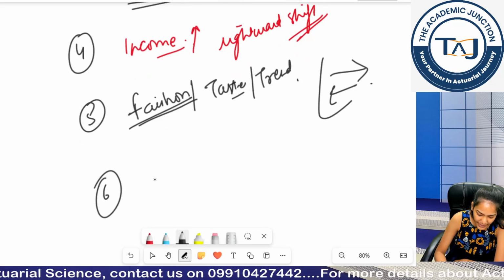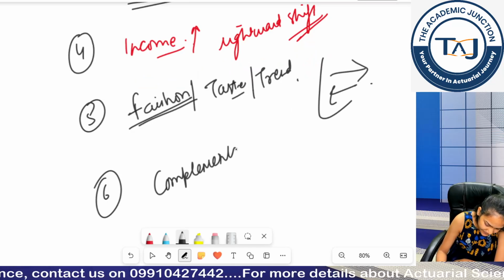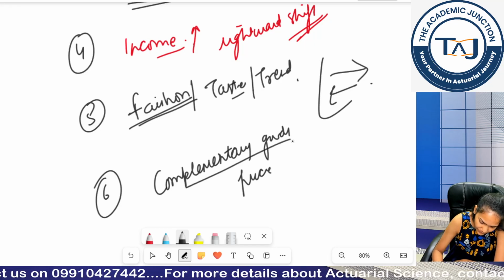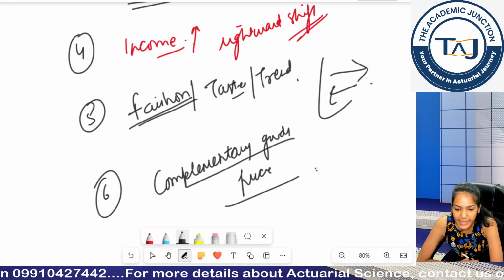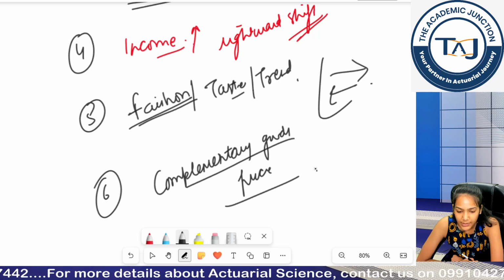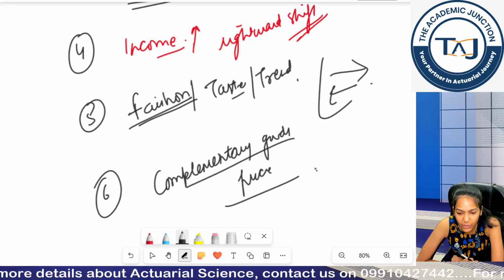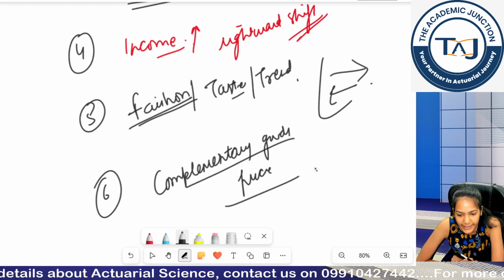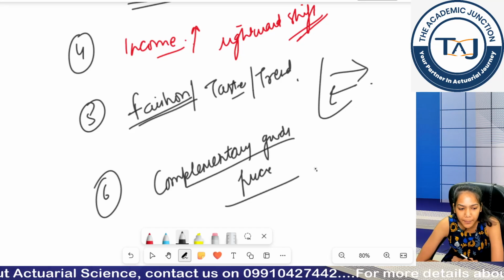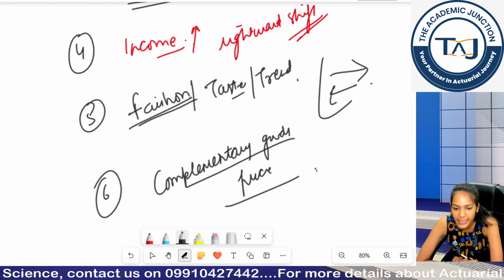Next factor is the price of complementary goods. For example, I say the prices of petrol have increased. Okay? So the demand for cars that run on petrol will also decrease. Why decrease? Because now since prices are increasing, you will demand less petrol.